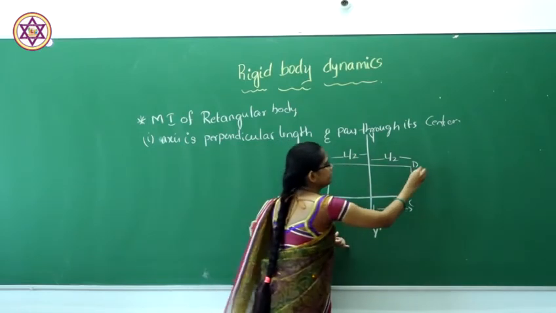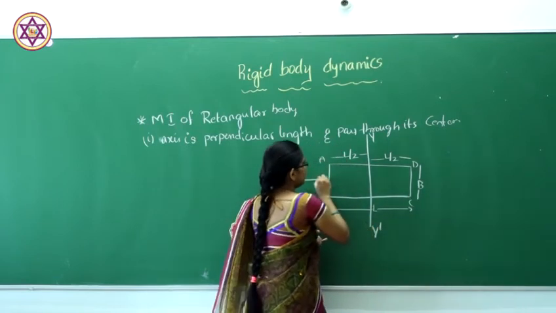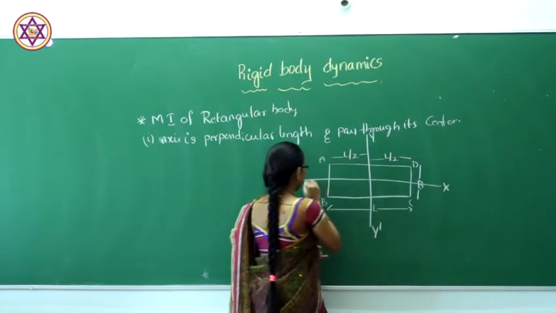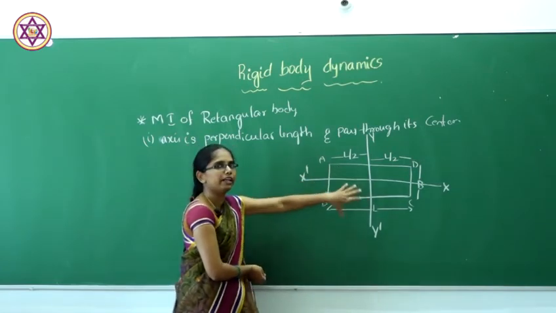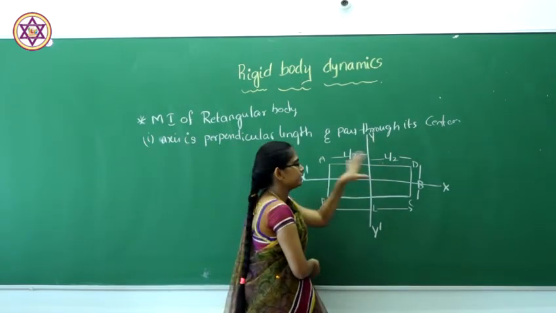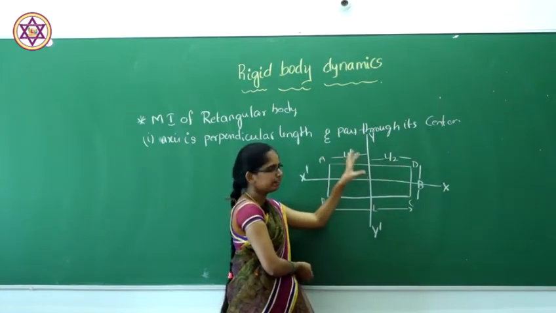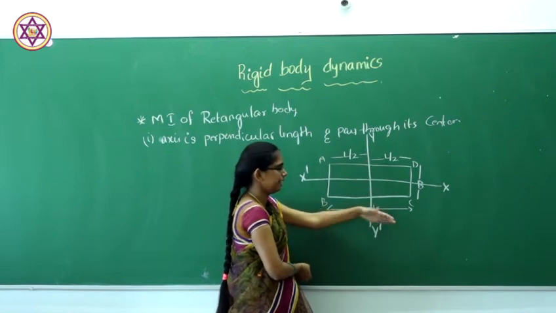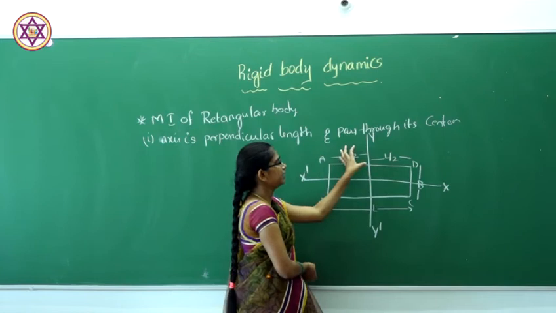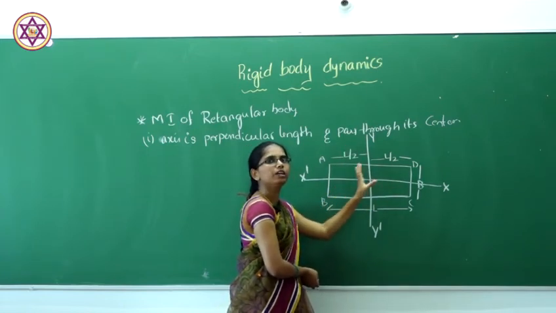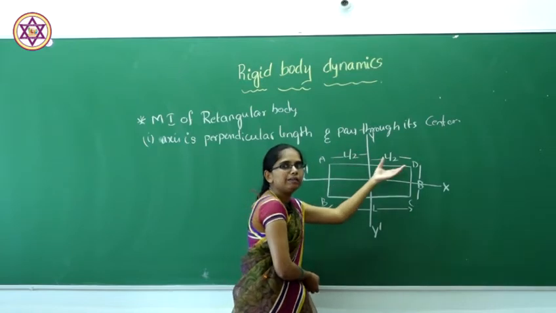The breadth is B, and this is our x dash axis. So y dash passes through the center perpendicular to the length and makes the body into two equal parts, each of length L by 2.